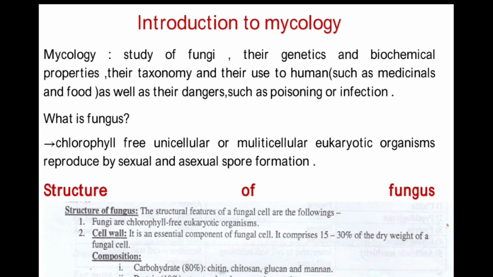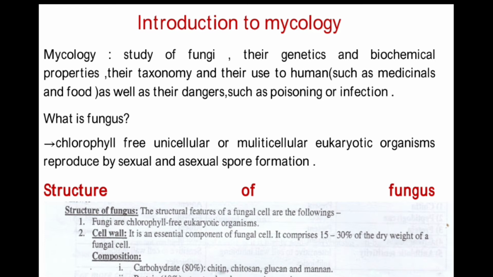So, study of fungus with their genetic and biochemical properties, and there may be different types of fungus which may be poisonous to the human body or causing infection to the human. Like some fungus produces the aflatoxin which is poisonous to the human beings.